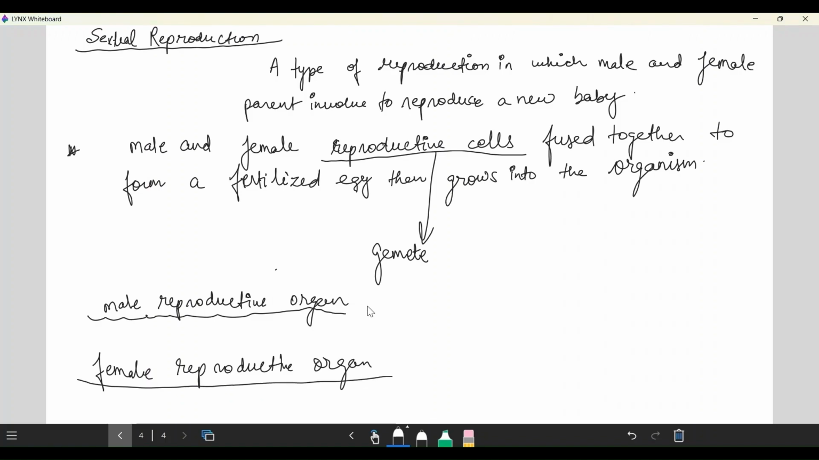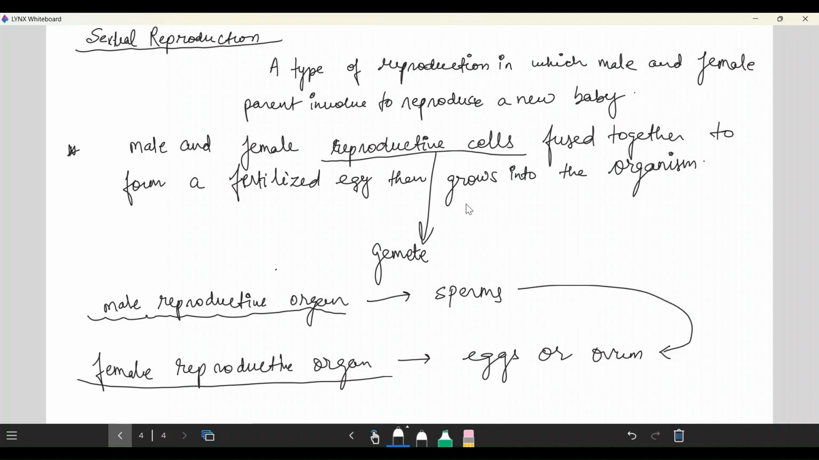So the male reproductive organ releases sperms, and the female reproductive organ releases eggs or ovum. Sperms will go into eggs and fertilize them and form a zygote. And from the zygote, there are some stages by which a baby can be formed.